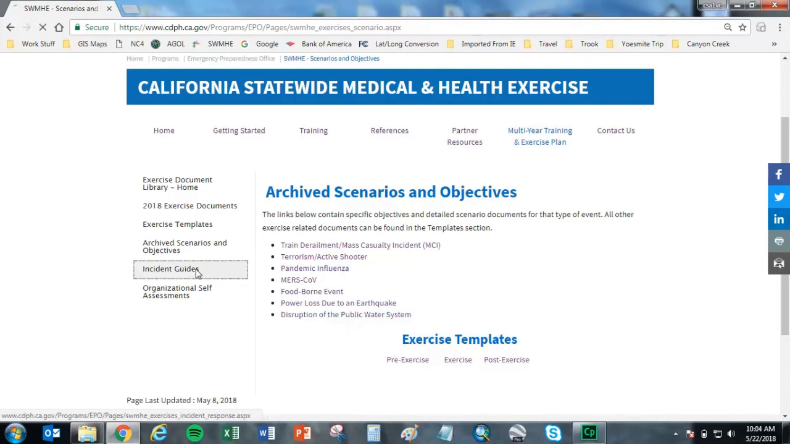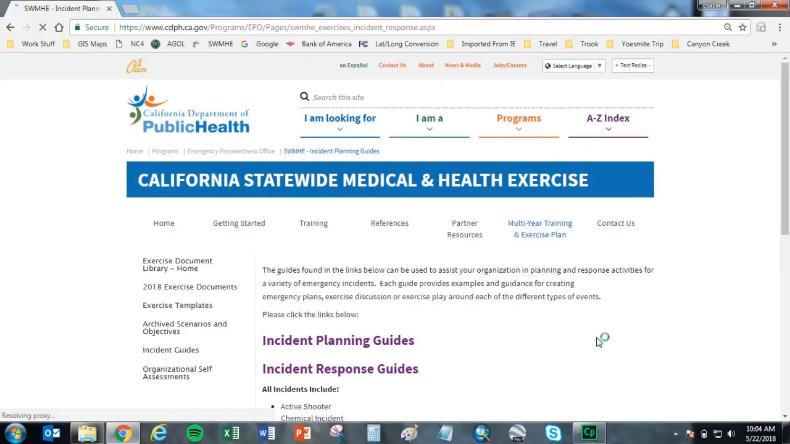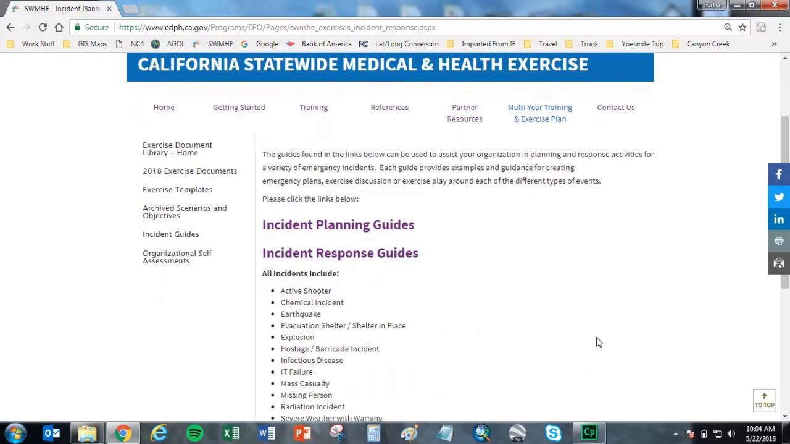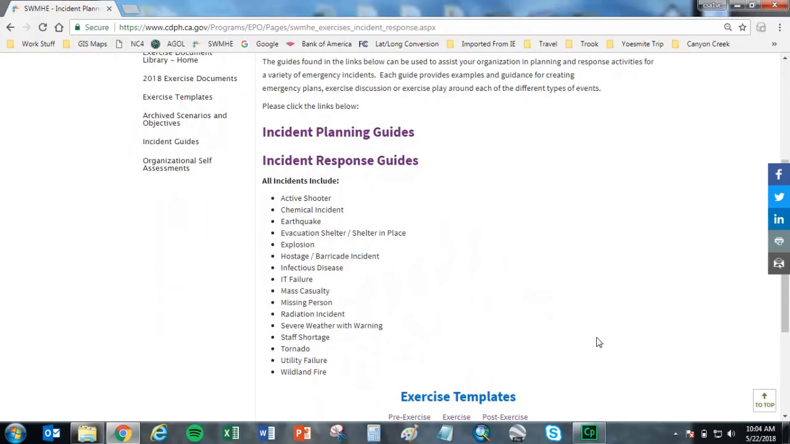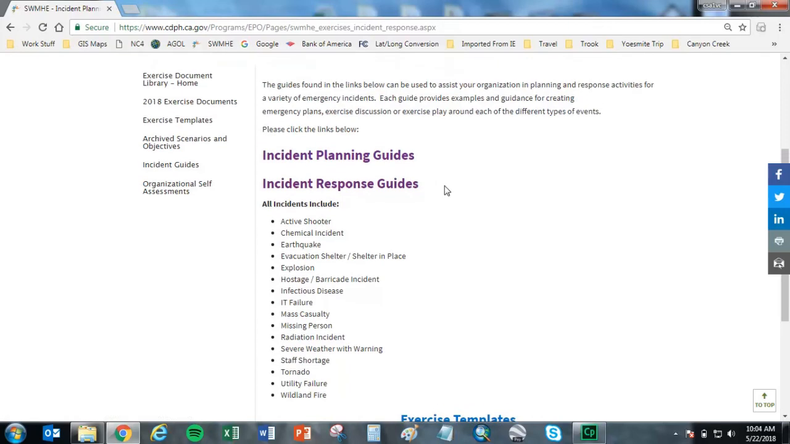Incident Guide section is next on the navigation links along the left side of the page. The guides found in this section utilize the Hospital Incident Command System, but can be used to assist any organization in planning and response activities for a variety of emergency incidents. Each guide provides examples and guidance for creating emergency plans, exercise discussion, or exercise play around each of the different types of events. These guides were designed in collaboration with the California Emergency Medical Services Authority.